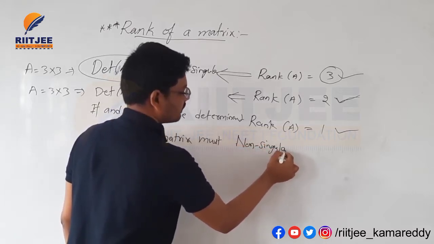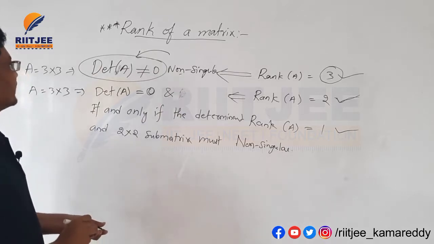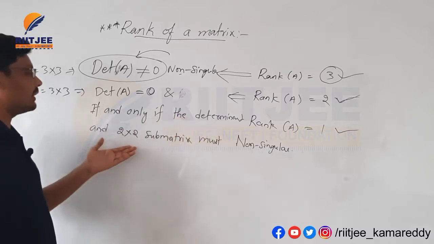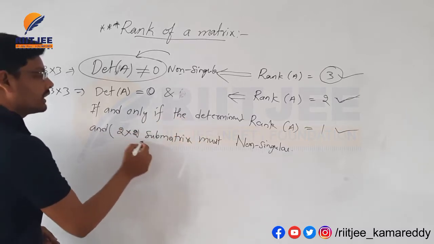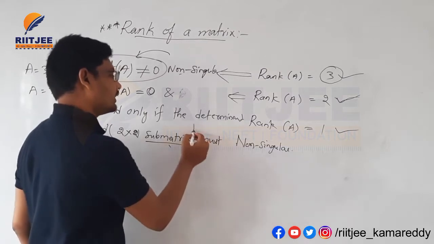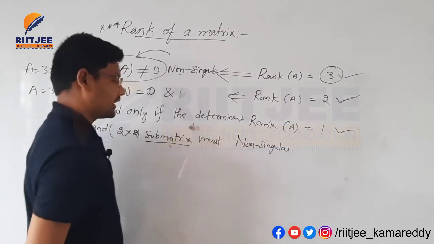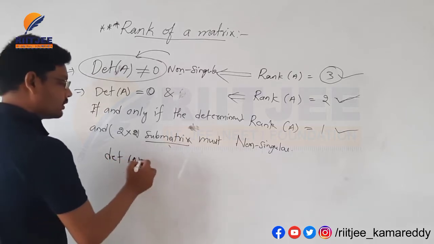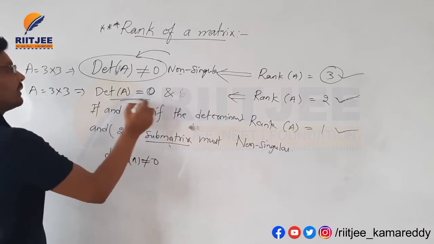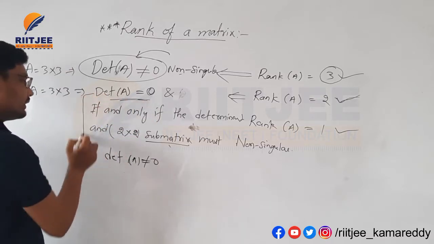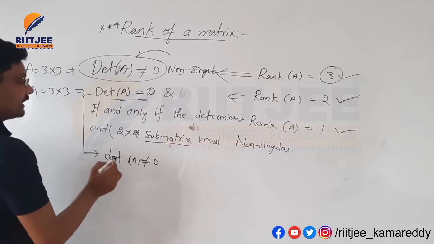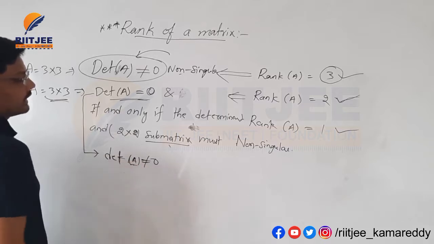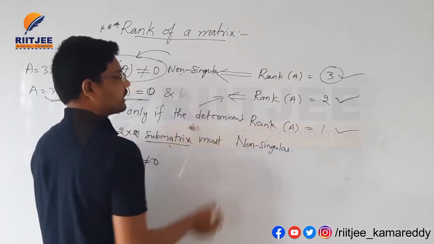That is, in a 3 by 3 square matrix, if the determinant is equal to 0, then let us go for checking the determinants of submatrices. If any 2 by 2 submatrix determinant is not equal to 0, then only the rank of the matrix is equal to 2.